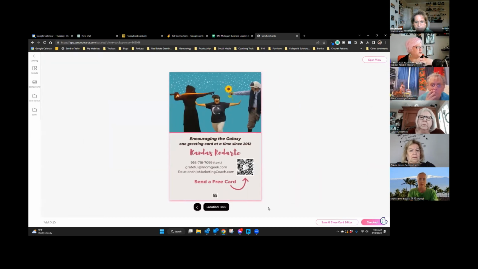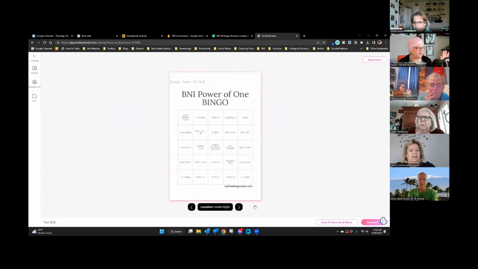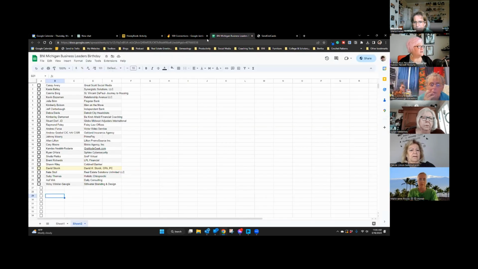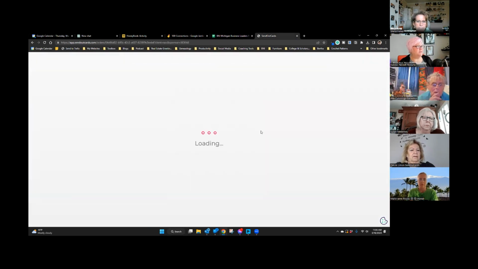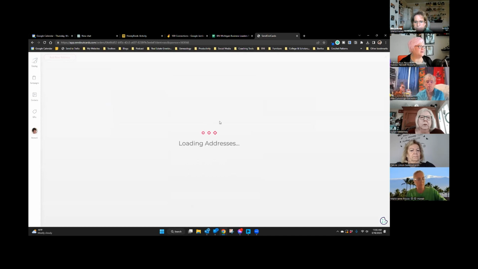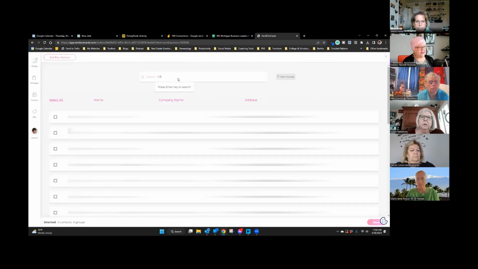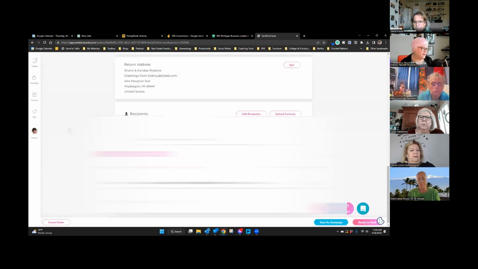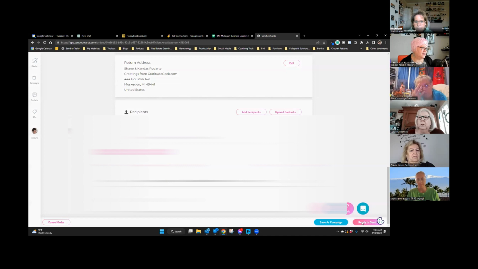And then the back of the card is your custom branding, so that the BNI members or the members that you're dealing with know that you're the one who sent them this awesome card. And then you click checkout. You go to your list. First person on the list is Cassie. You click add recipient. You search for Cassie in your address book. All of my members should be in my address book. You click done, and you click ready to send.